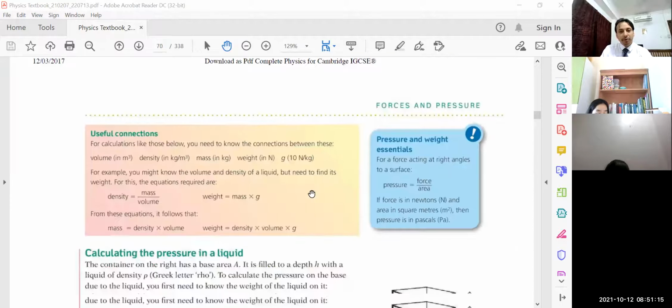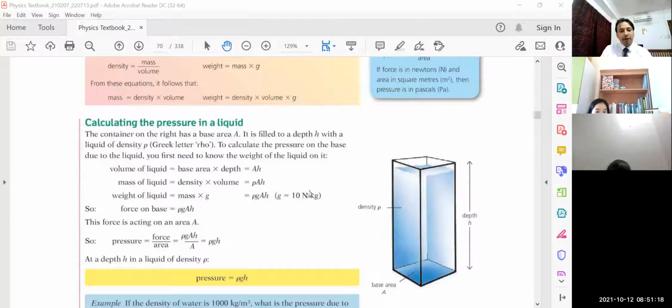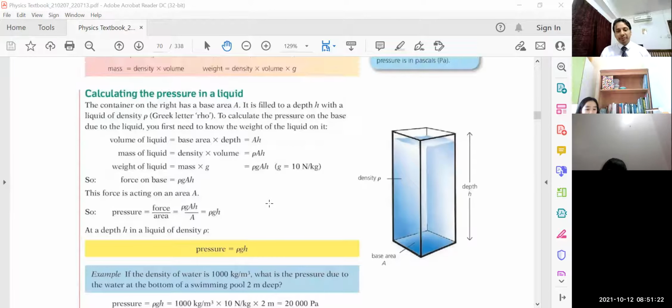Another thing about pressure: calculating pressure in liquids. Children, I want to discuss a very important equation. We know pressure is force divided by area, and we have another very important equation, children. Many questions of pressure you can solve with this equation. Please make a note of it in your notebook, children.